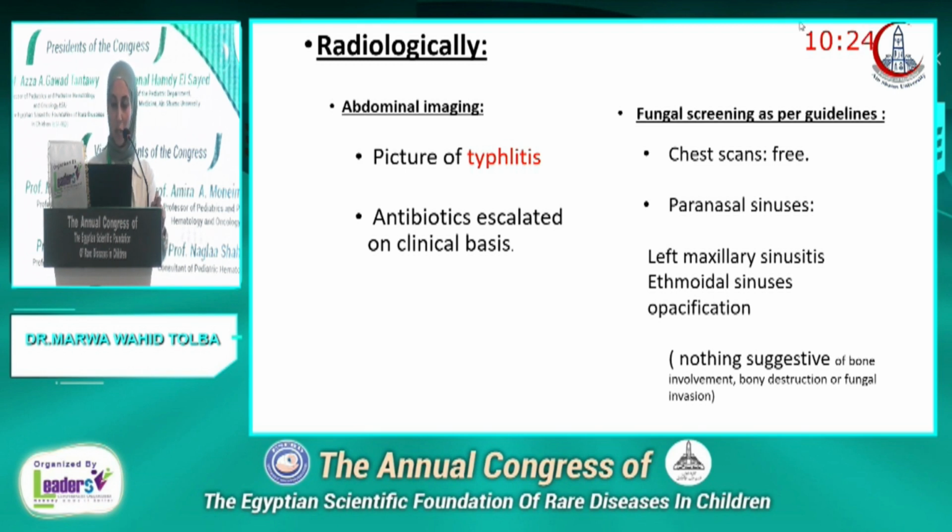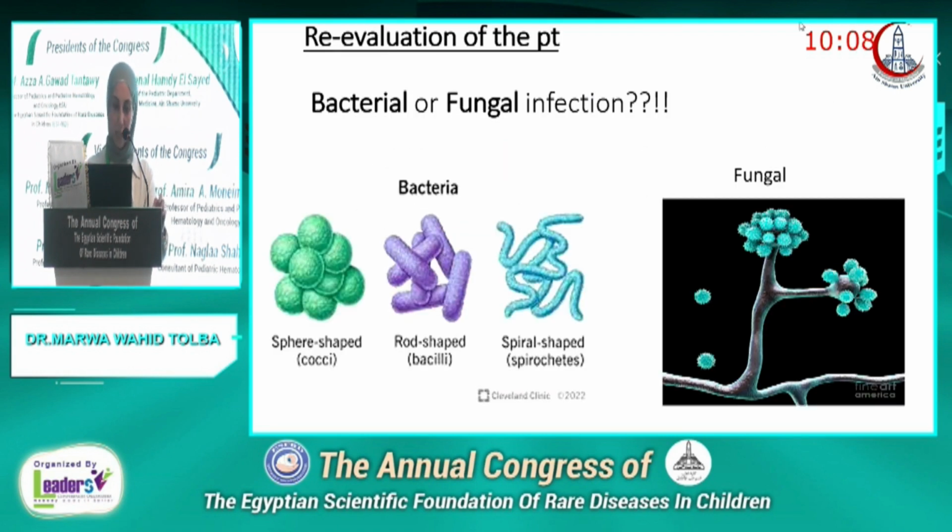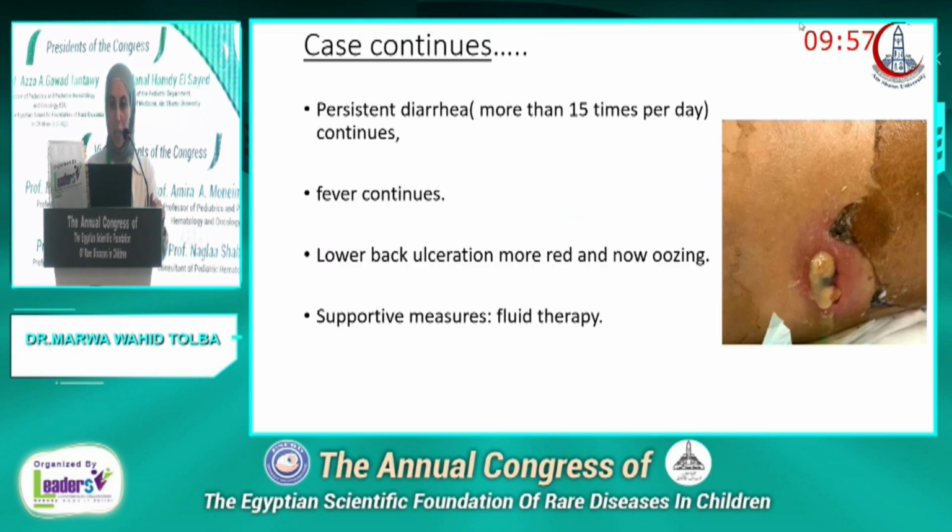Fungal screening as per guidelines was done. Chest scans were free, and paranasal sinuses showed left maxillary sinusitis and ethmoidal sinusitis opacification that was not suggestive of fungal infection, with no bony destruction and no fungal invasion. Again, is this patient going with bacterial or fungal infection, with the history of diarrhea, persistent fever, and skin infections? We were more inclined to think that she's having a bacterial infection.